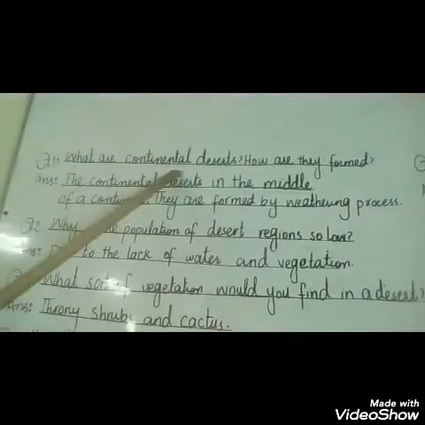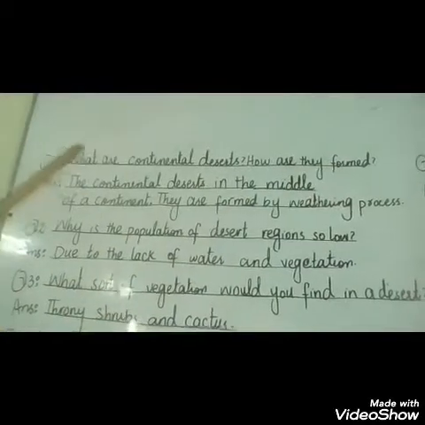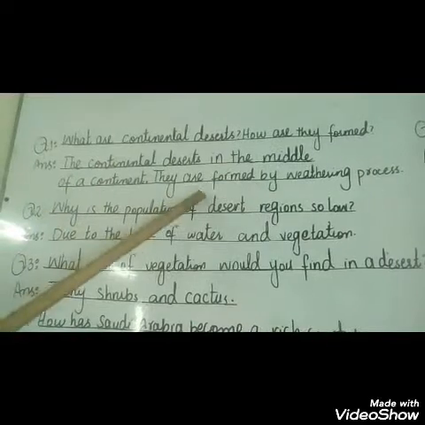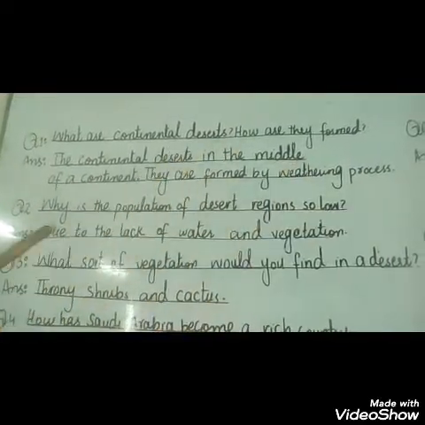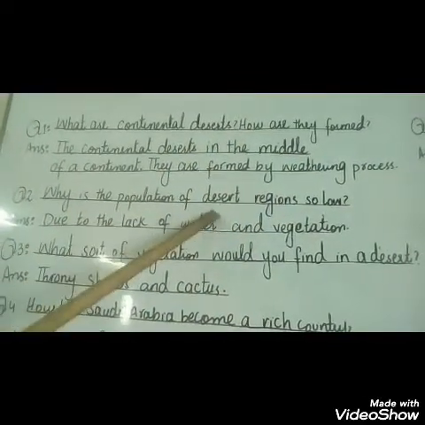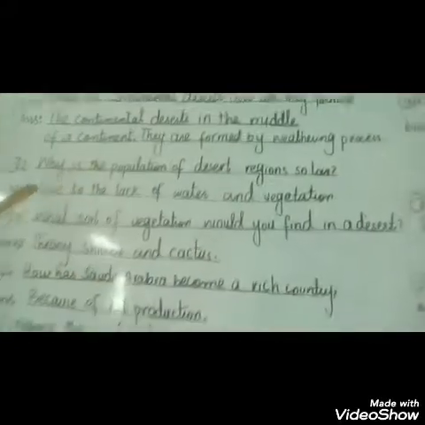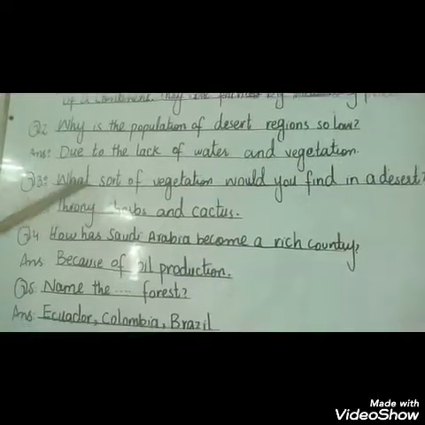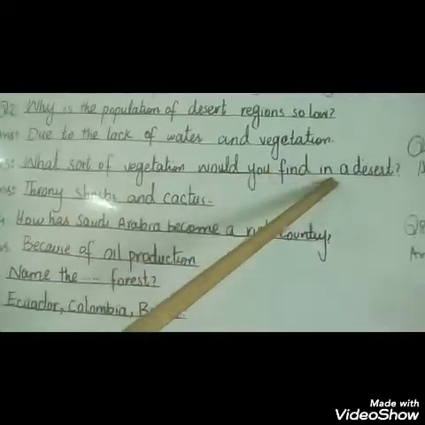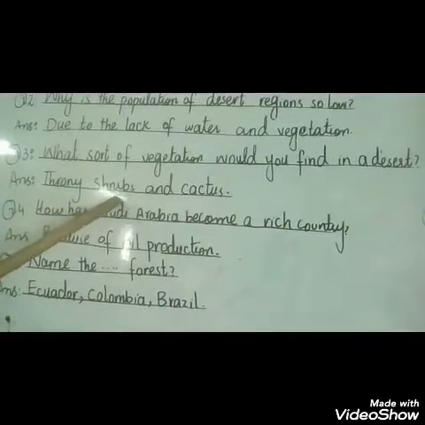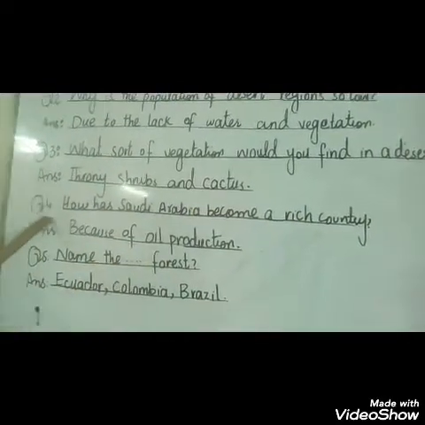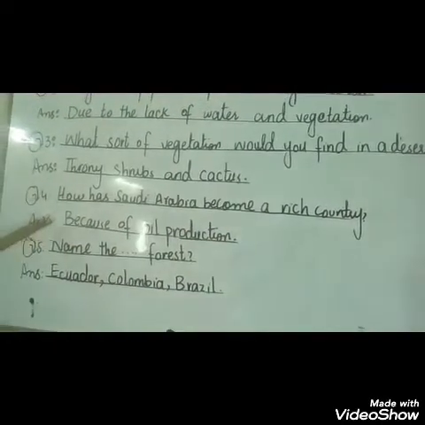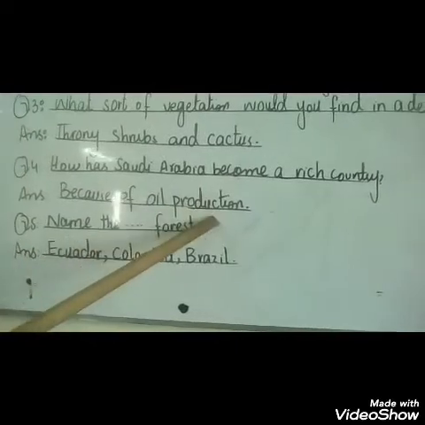Number 1. What are continental deserts? How are they formed? Answer. The continental deserts are in the middle of a continent, they are formed by the weathering process. Question number 2. Why is the population of desert region so low? Answer. Due to the lack of water and vegetation. Question number 3. What sort of vegetation would you find in a desert? Answer. Thorny shrubs and cactus. Question number 4. How has Saudi Arabia become a rich country? Answer. Because of oil production.